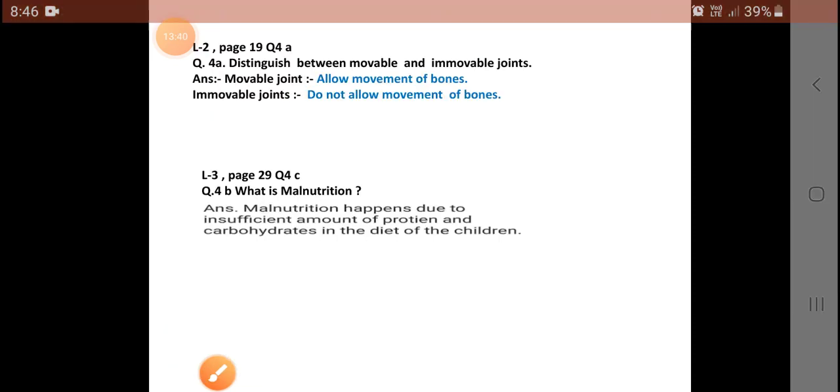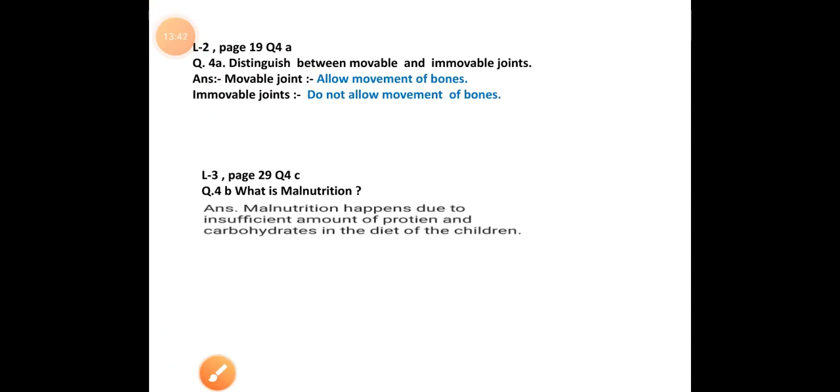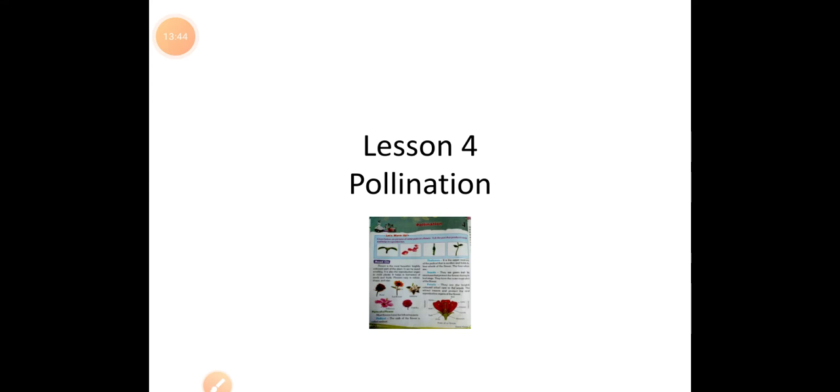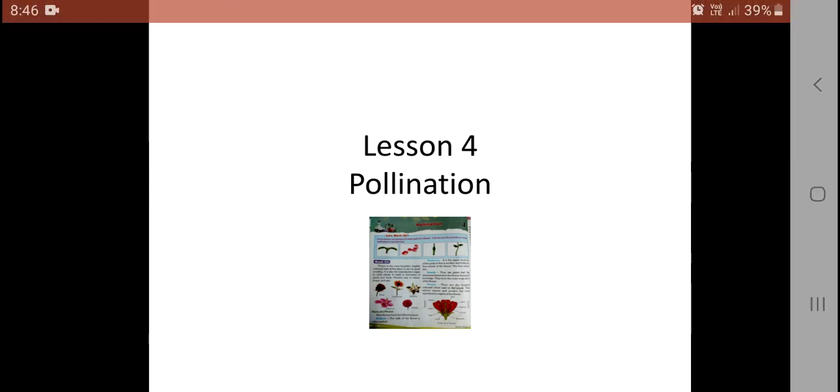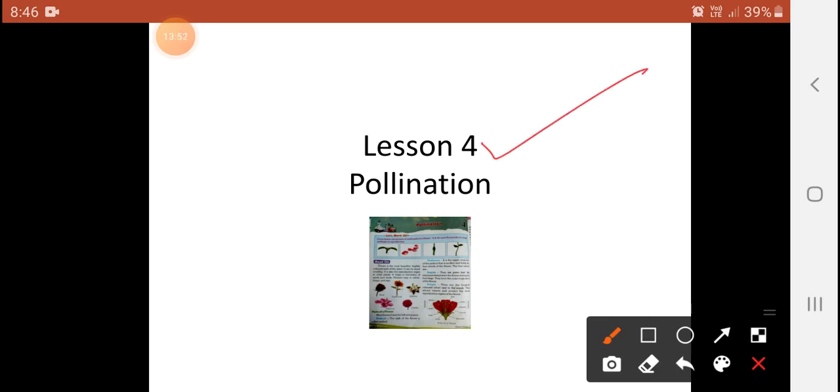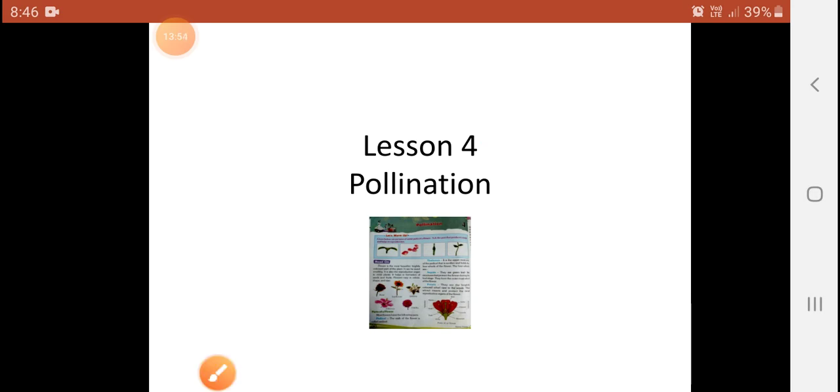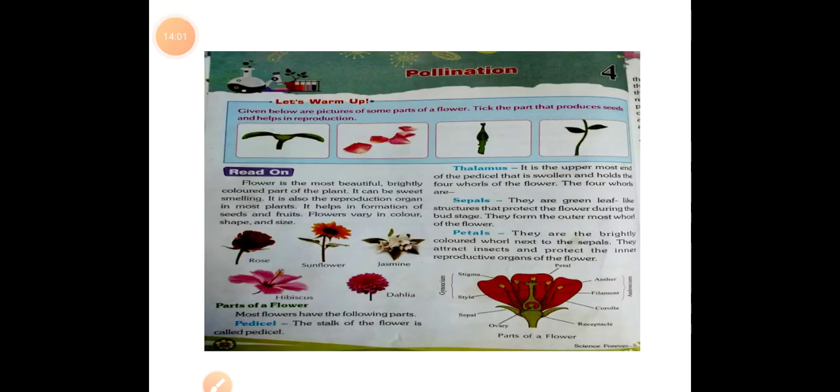Next, in this video we will discuss the introduction to lesson number 4, pollination. What is the meaning of pollination, my dear students? You will see it in the given video. Some parts of the flower produce the seed and help in reproduction.